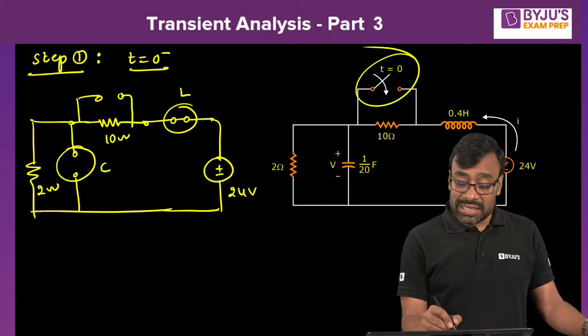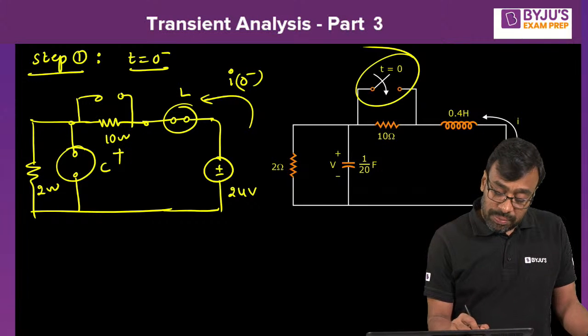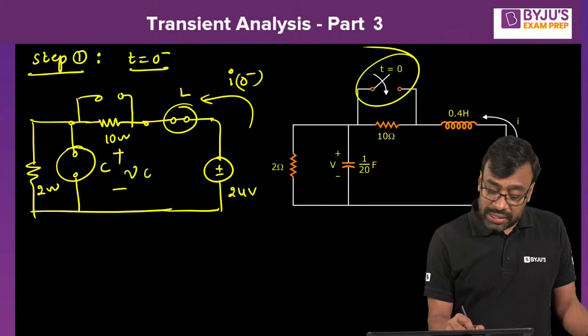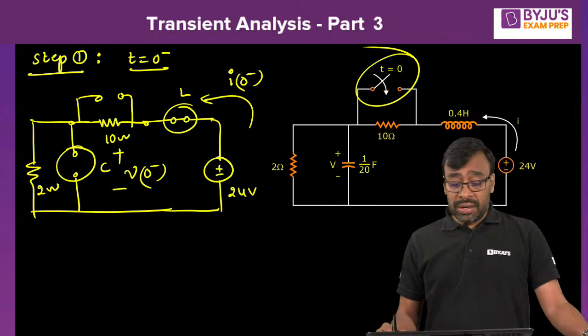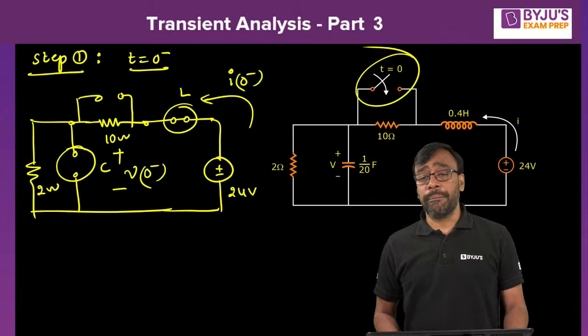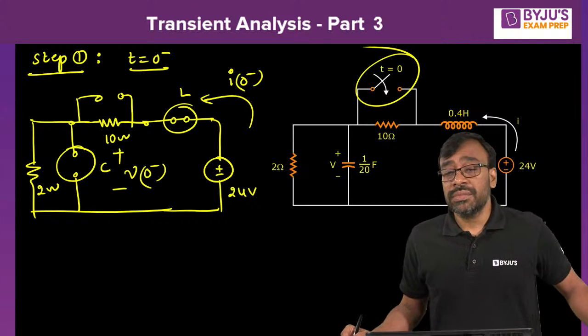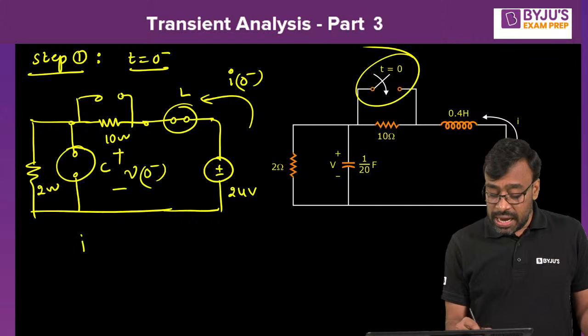Now, look at this, what is asked here? I of 0 minus. And what about this? Plus minus, V of 0 minus, right? Voltage across capacitor, current through inductor. Tell me, here it is open circuit, therefore 10 ohm and 2 ohm, how are they connected, Nana? In series or not? Sagar, yes, 2 ampere. Very good, Sagar. I of 0 minus.